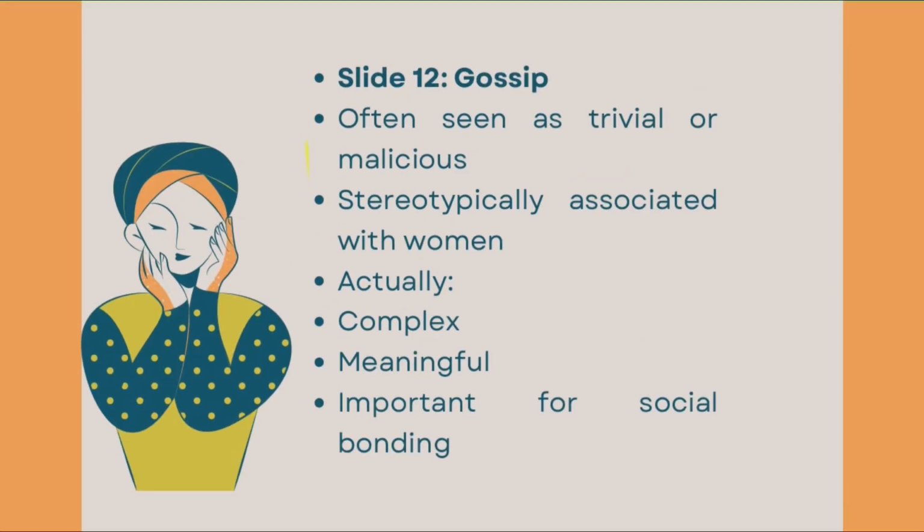Gossip. Gossip is commonly understood as talk about other people and is often viewed as trivial or malicious. It is also stereotypically associated with women. Deborah Jones, 1980, defines gossip as intimate, personal talk between women, usually in a private setting. While this definition has been criticized for focusing too narrowly on women's domestic roles, later research shows that such talk helps women explore relationships, emotions, and social identities.